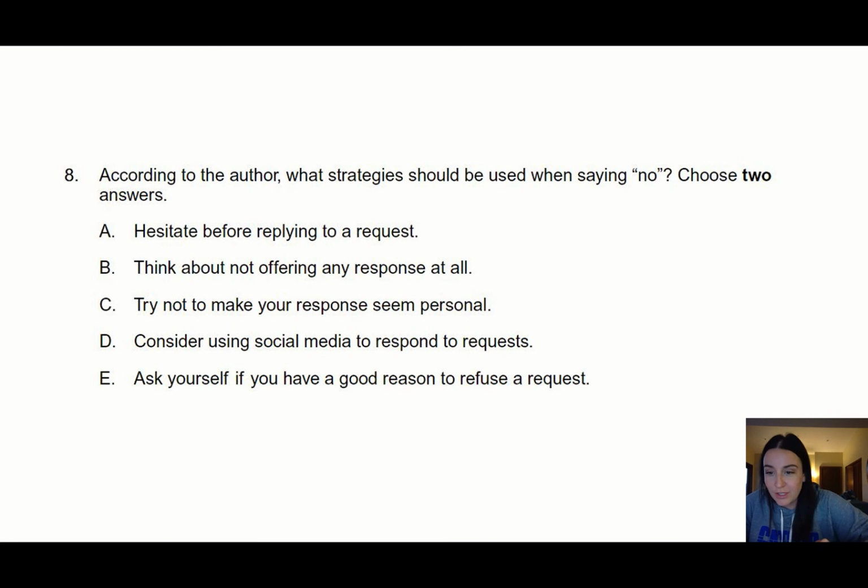Okay, so now I'm literally going to look at the text and see which of these options are in the text. If you have the text in front of you, you can do that right now. But I know, because I looked back at the text, that the answer to this question is A, hesitate before replying to a request, and C, try not to make your response seem personal. These 2 things were listed in the text, so as long as you looked back at the text, you could see that. And these other ones were actually not in there at all. So you could have easily done process of elimination with B, D, and E.